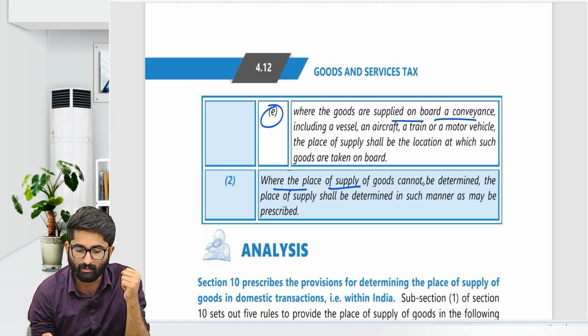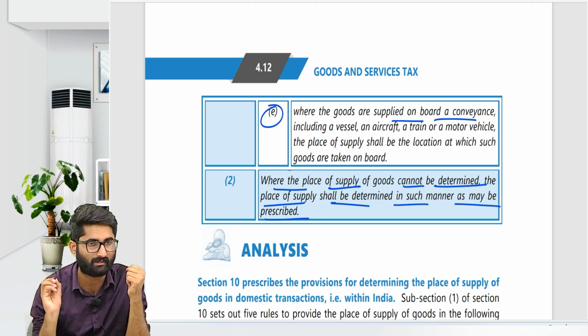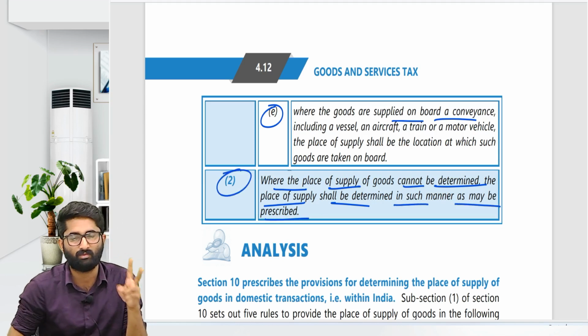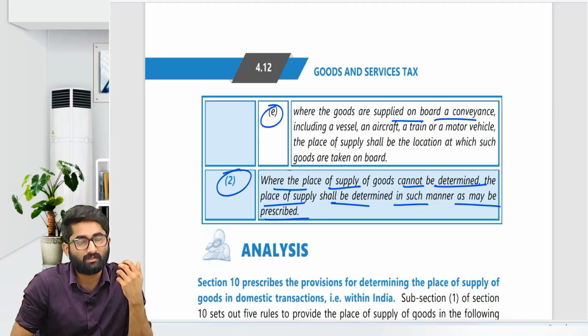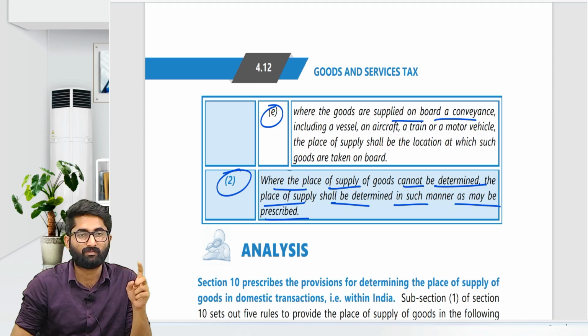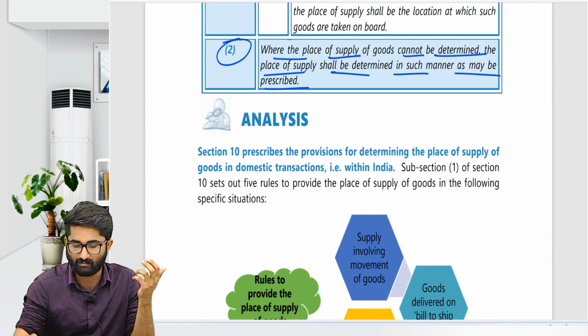Where the place of supply of the goods cannot be determined, the place of supply shall be determined in such manner as may be prescribed. This is given in section 10, subsection 2. Not so important one. If it is not possible to find out the place of supply, then the place of supply will be as may be prescribed.